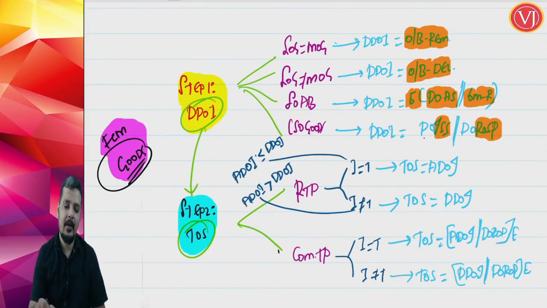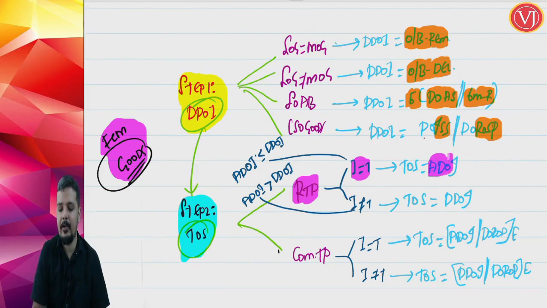That is step number 1. And thereafter, friends, you find out your time of supply. Now when you are finding out time of supply, you have to ask whether it is for a regular taxable person. Then if the invoice is raised in time, it is the actual date of invoice. If the invoice is not raised in time, it is the due date of invoice.